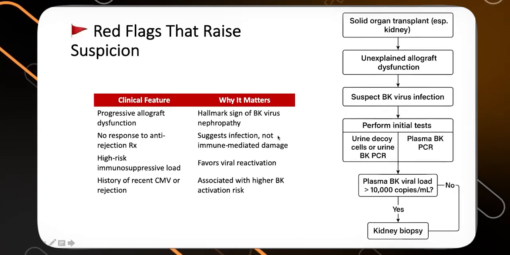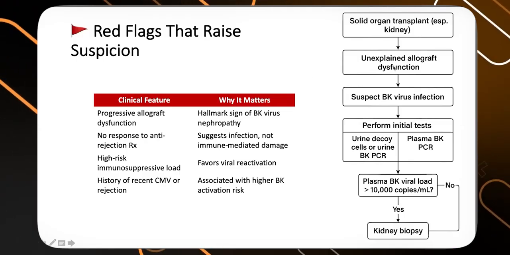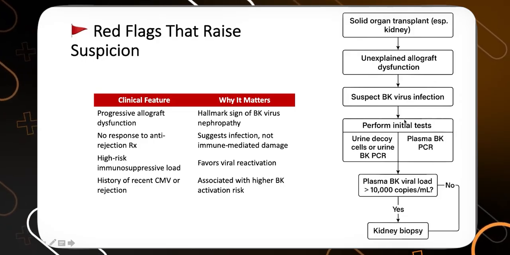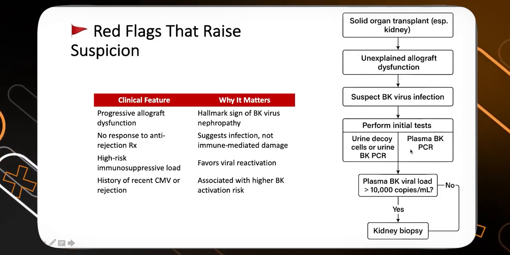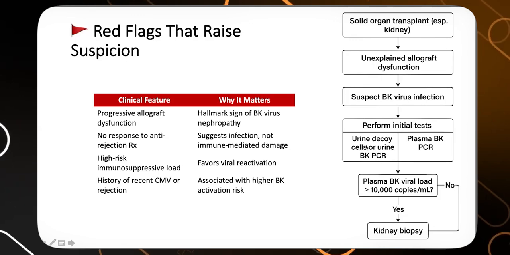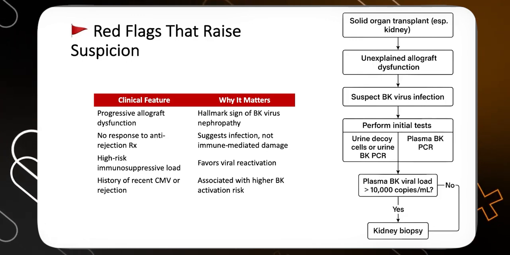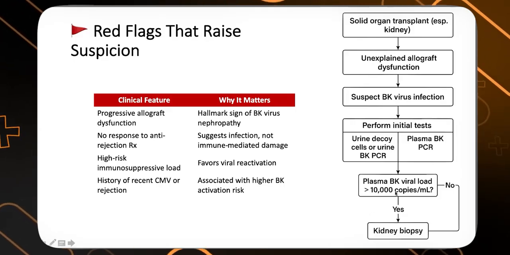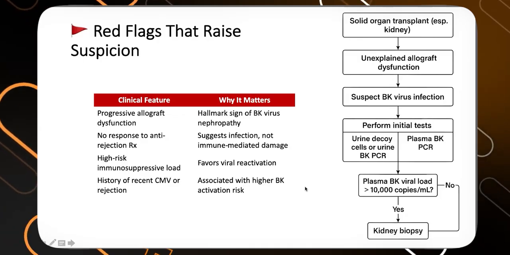Red flag that raises up: anybody who develops unexplained allograft dysfunction, we suspect BK virus infection post kidney transplant. First we do a plasma BK viral load, and we check the urine for routine testing and decoy cells. If the viral load is more than 10,000, then we do a kidney biopsy and confirm the diagnosis. That is the diagnostic algorithm followed for BK virus associated infections.